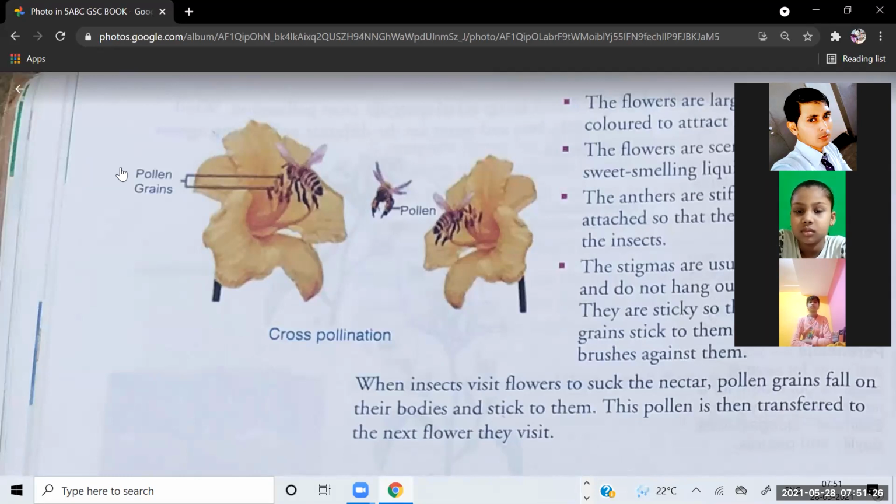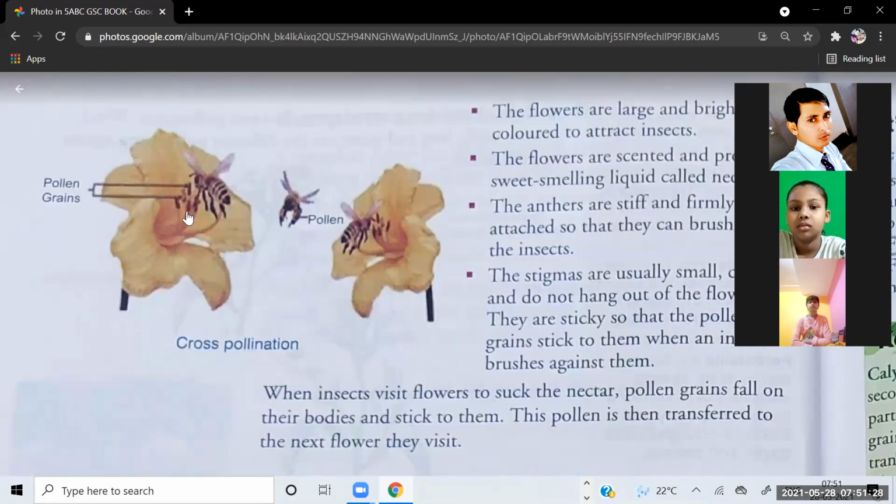You might have seen, all of you might have seen in the flower, this kind of structure. So this is called pollen grain. Means actually this is the seed of the flower. So if any butterflies or bees carry this pollen to another place, see here, pollen is written. In this way, when they do cross-pollination, pollination happens. This is the example of cross-pollination.